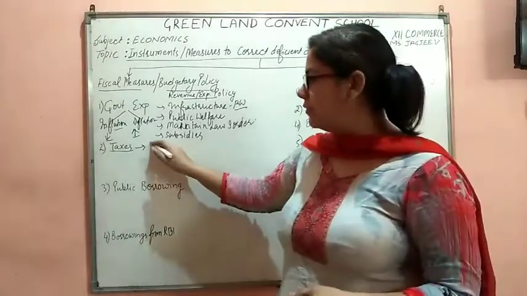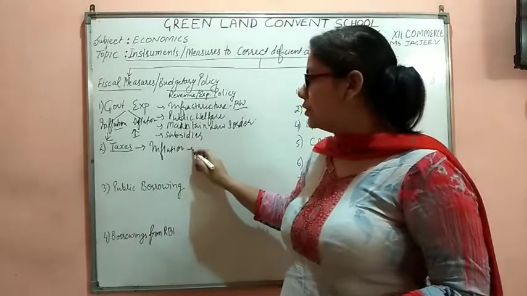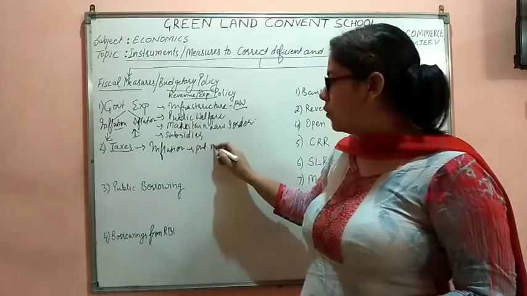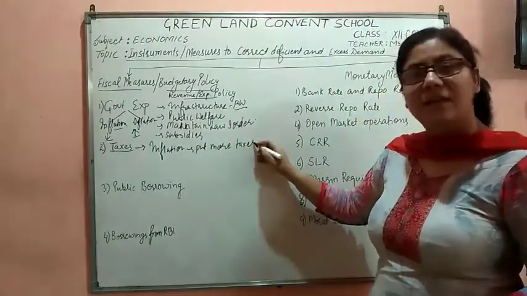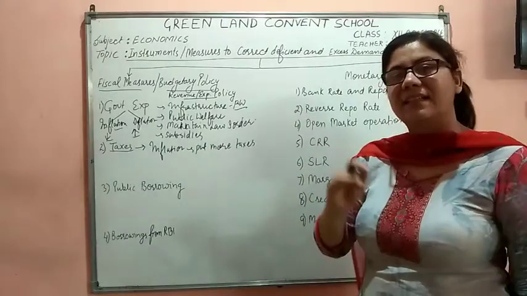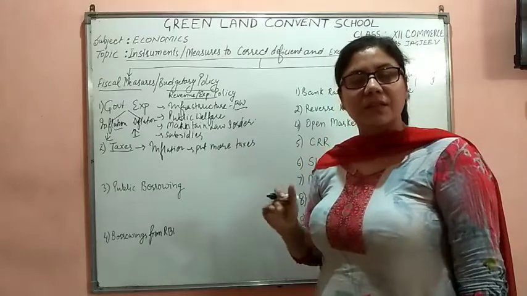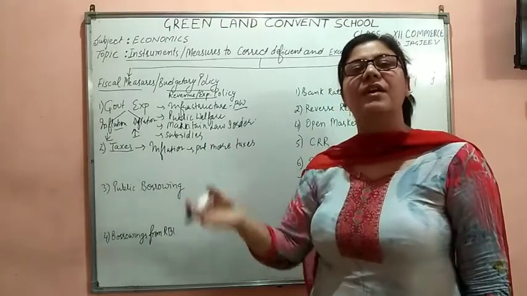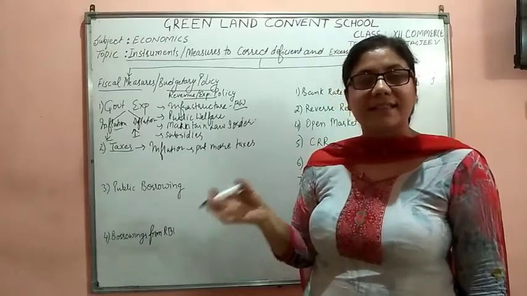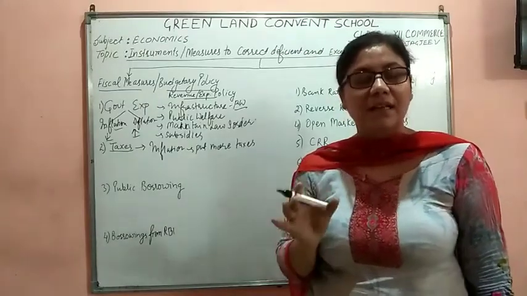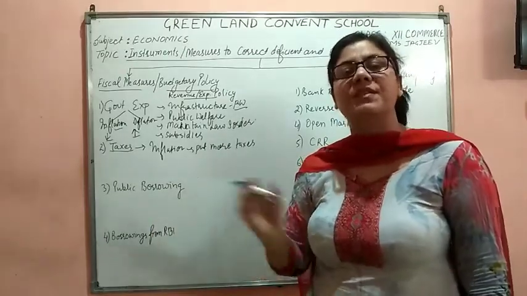Now in case of inflation, what is the government going to do? Government is going to put more taxes. More taxes means now the government wants that less disposable income should be with the people. Like I had taken the example of 100 rupees. If I am earning 100 rupees, out of that 100 rupees, I was giving 5 rupees as tax.